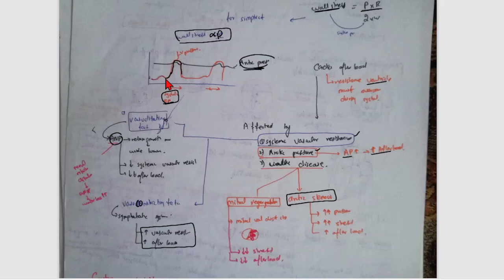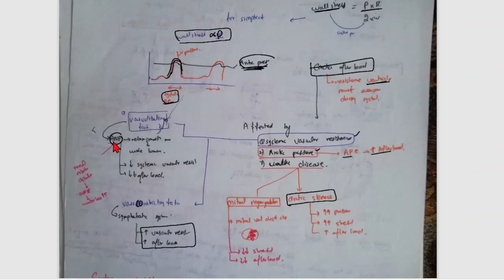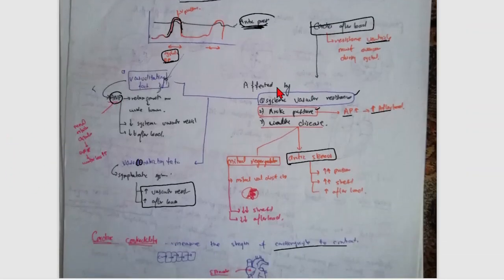Now the pressure is increased above the aortic pressure, and the blood moves to the aorta, just like this. Now cardiac afterload is the resistance the ventricle faces. The ventricle resists. For example, now this is the pressure, and the ventricle contracts very strongly against this resistance to flow the blood into this area. Actually this cardiac afterload is affected by the systemic vascular resistance first of all, another is the aortic pressure, and another is the valve disease. These three things are there: systemic vascular resistance, aortic pressure, and valve disease.